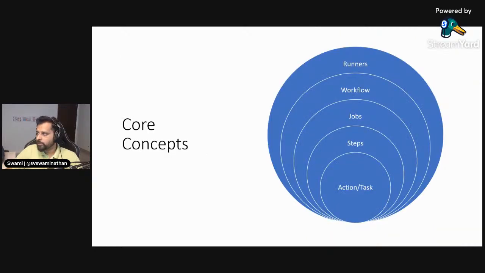Okay, now talking about some of the core concepts, right? I would like you to go from bottom to the top. The lowest granular entity in a GitHub action is the action or a task, right? That is where you will say what needs to be done. It could be as simple as a bash script, or any other usable task where it runs a bunch of activities, like doing a checkout of code, or doing a .NET build is a command that runs, right? So running that command is going to be one of the tasks or one of the actions.